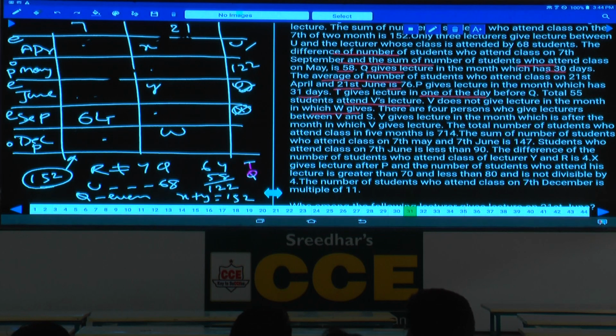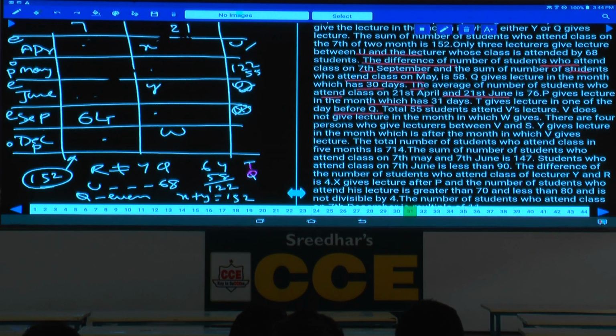As V is not in December, V must be in May. If V is in May, how much is that? 55. Hence the total is 122, out of which 55 is gone. The other person must be how much? The other person must be 67. Hence 55 and 67 must be here, isn't it? 55 and 67 in any order.